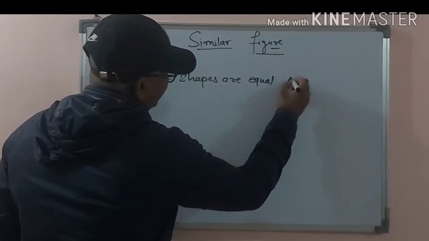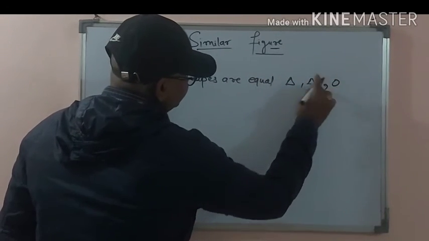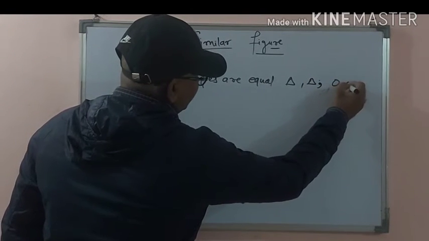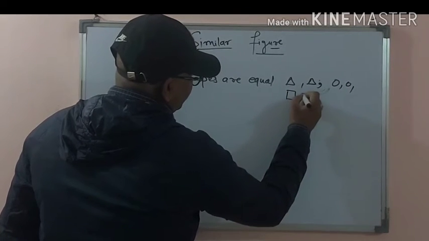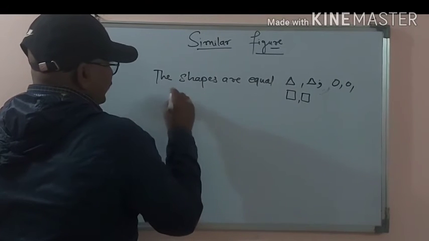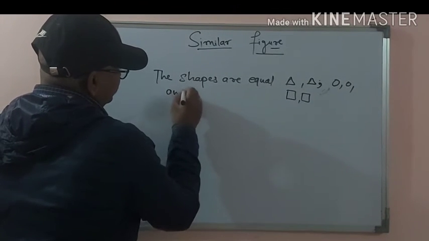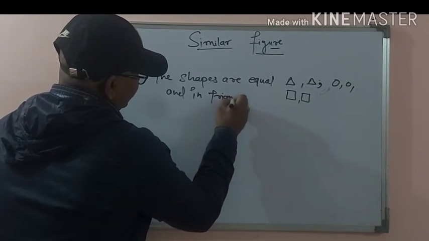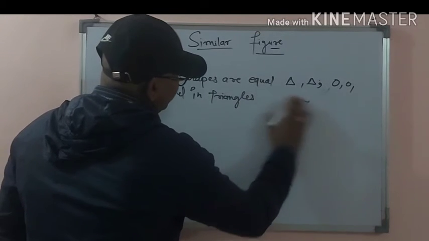We compare triangle with triangle, so it's equal. We compare circle with circle, square with square, and the shapes are equal. If I talk only about triangles, then in triangles the angles are also equal.